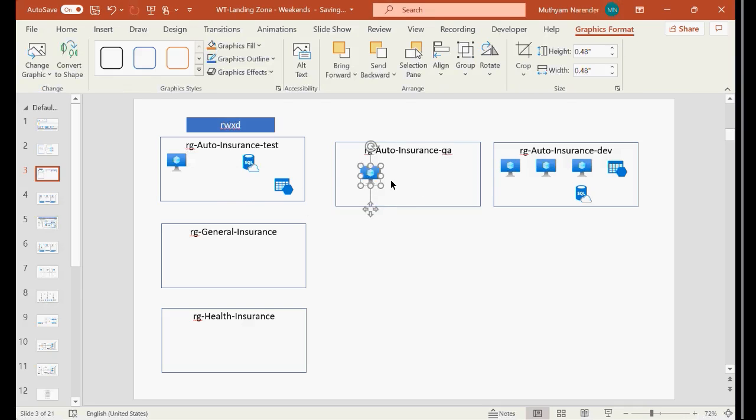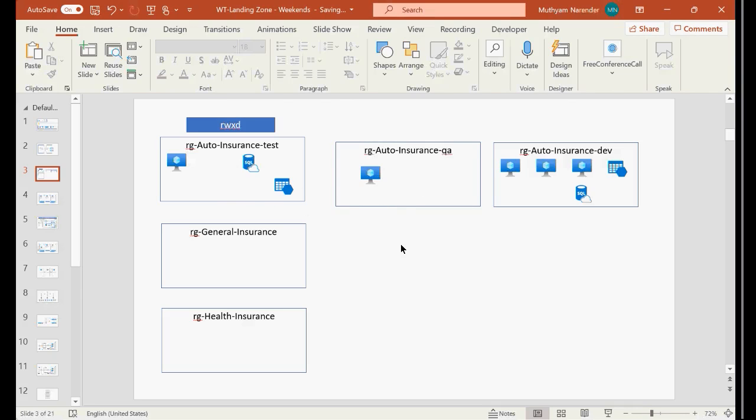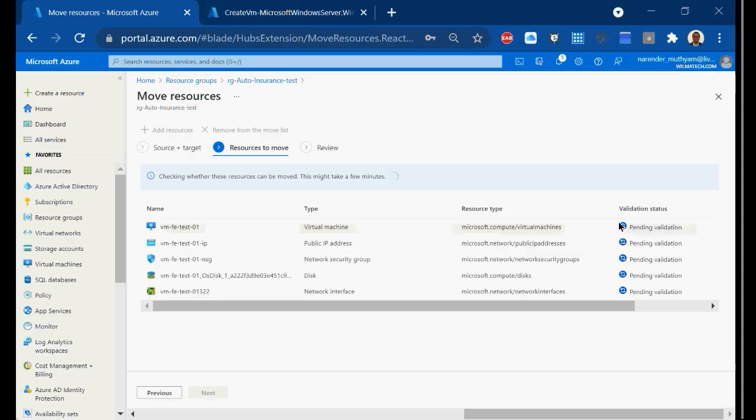Means not only the VM, right? VM means it will have a NIC card, it will have an NSG, it will have a disk, it will have the VM itself. All those things you have to consider and move together. Once everything validates, then you'll see the next option highlighted. Once you click on the next option, then the movement will take place.